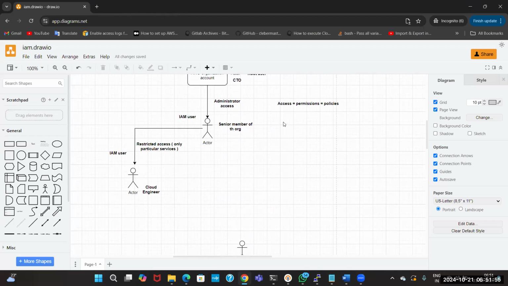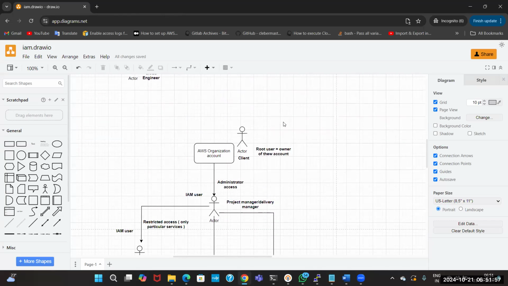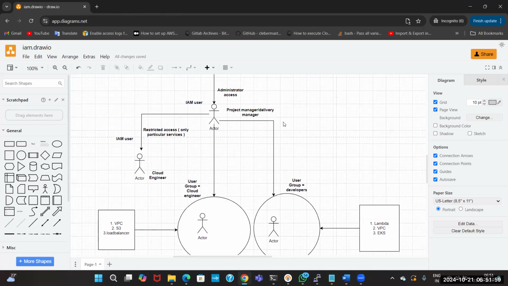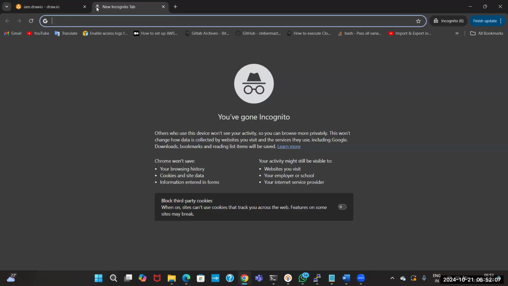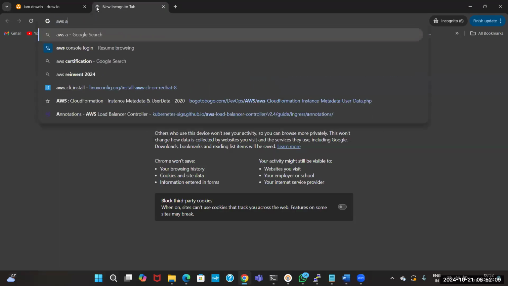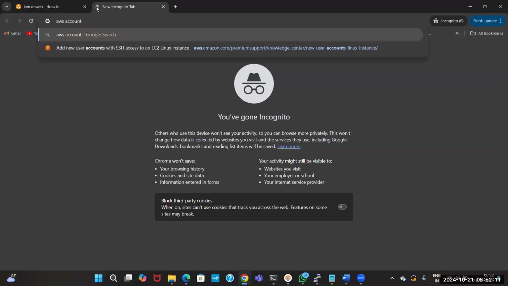Now we will see this practical tomorrow, and we will try to create it. I suggest you create an AWS account. Creating an AWS account is not a big deal.